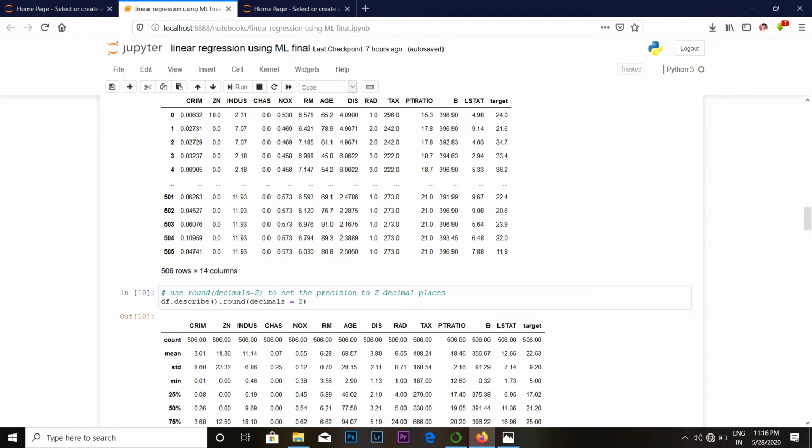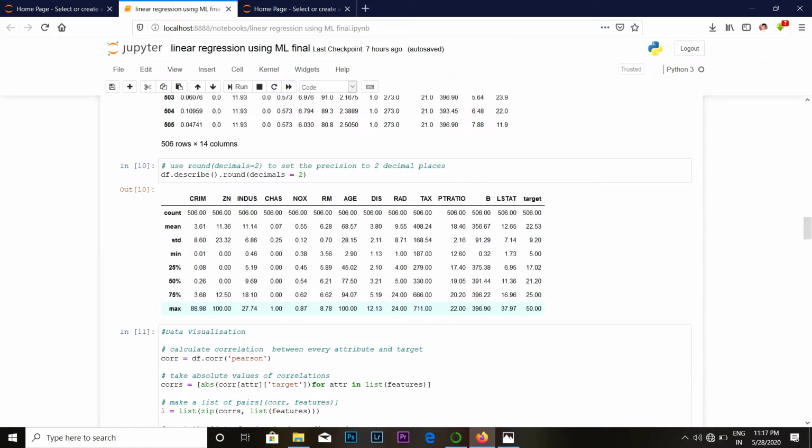Now we use round(2) to set the precision to 2 decimal places. That can be described by using the df.describe function, which generates a summary of the dataset. The describe function computes parameters such as count, maximum value, minimum value, and the standard deviation.